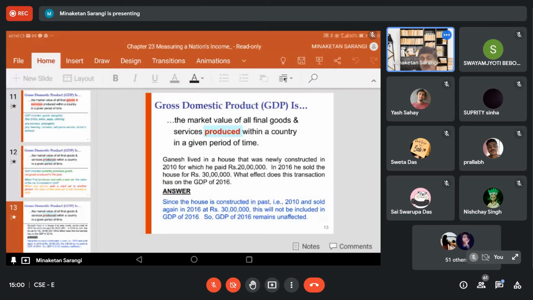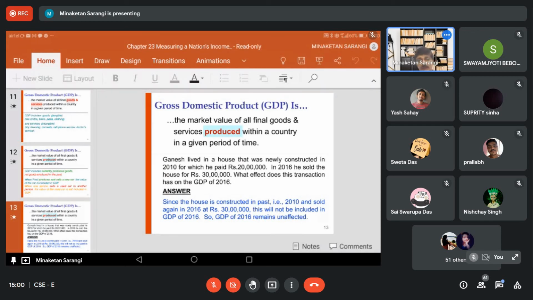But this 100 is coming into 2020 and is bought and sold in 2020, although produced in 2019, and has a market value in 2020. So this inventory will be included in the GDP of 2020, although it is not produced in 2020.